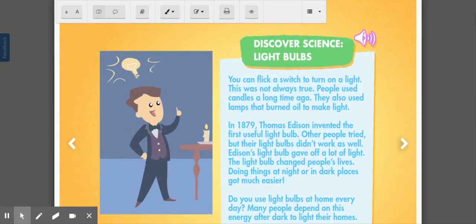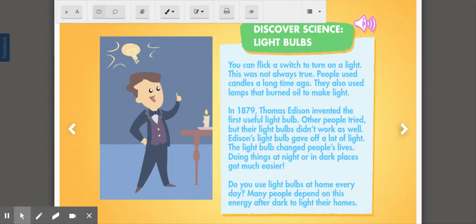Discover science, light bulbs. You can flick a switch to turn on a light. This was not always true. People used to use candles a long time ago. They also used lamps that burned oil to make light. In 1879, Thomas Edison invented the first useful light bulb. Other people tried, but their light bulbs didn't work as well. Edison's light bulb gave off a lot of light.